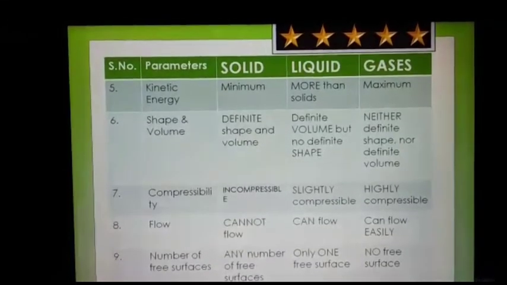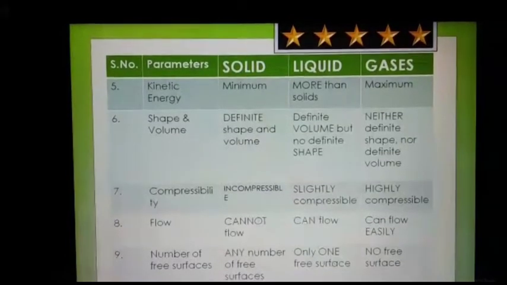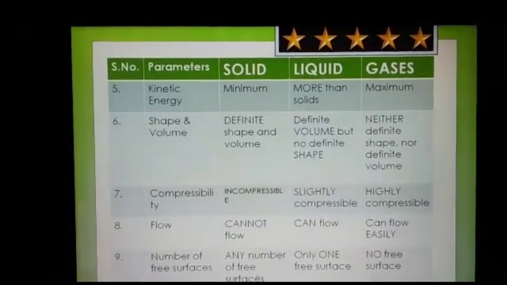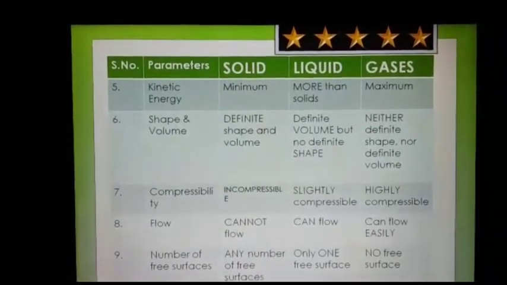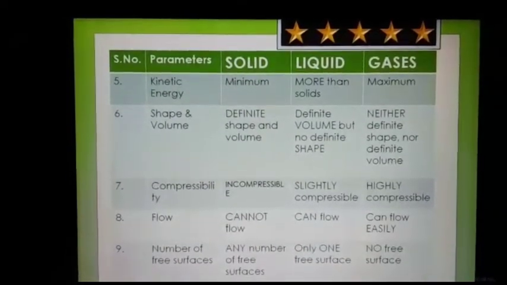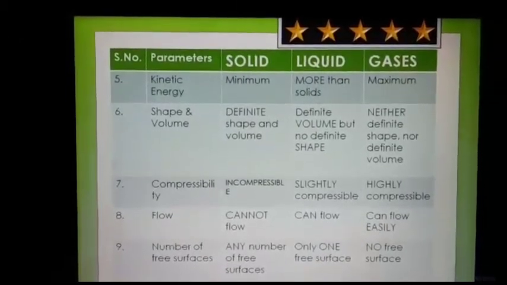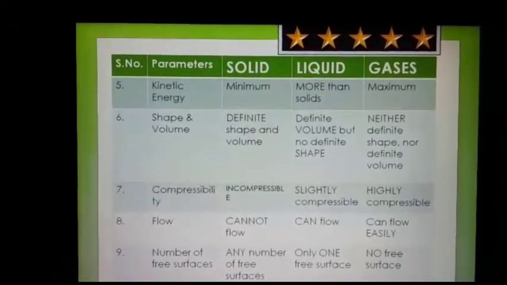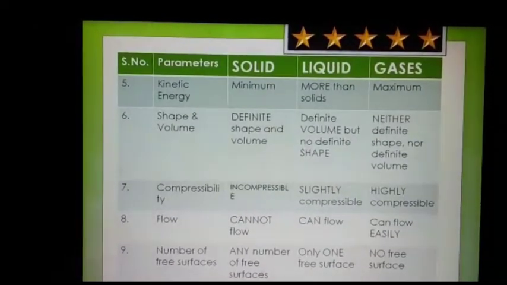In gases, the kinetic energy is maximum because they are free to flow anywhere. They are not bound to each other. They are very loosely packed. They have large intermolecular spaces between them. They are free to move. They have neither a definite shape nor a definite volume. They can flow. They can move away from each other. They are highly compressible. They can flow easily, and they have no free surface.